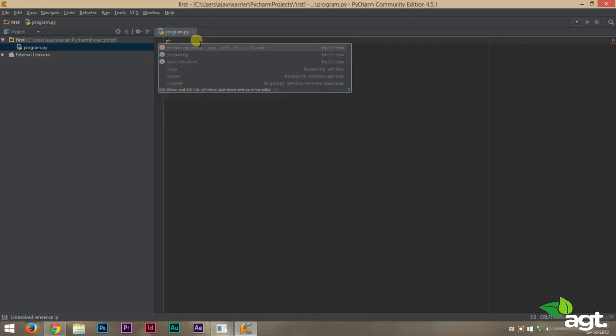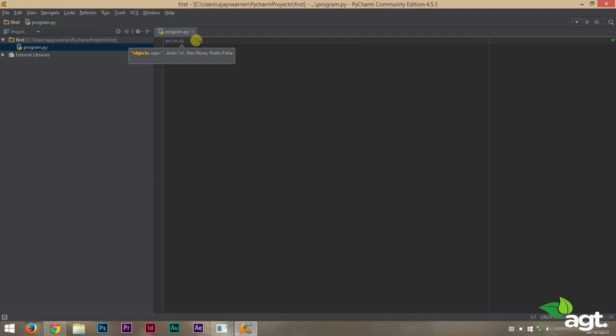You can see that PyCharm has already done it for us. We just have to select from this drop down list, and inside the brackets or the parentheses, start double quotes, and we will type in game on.